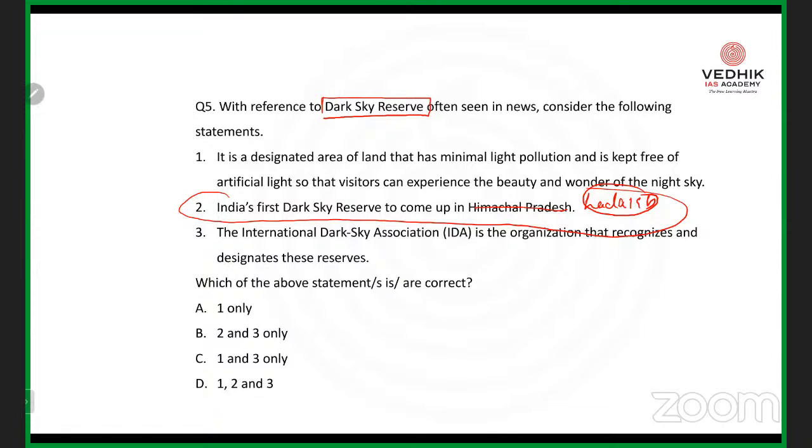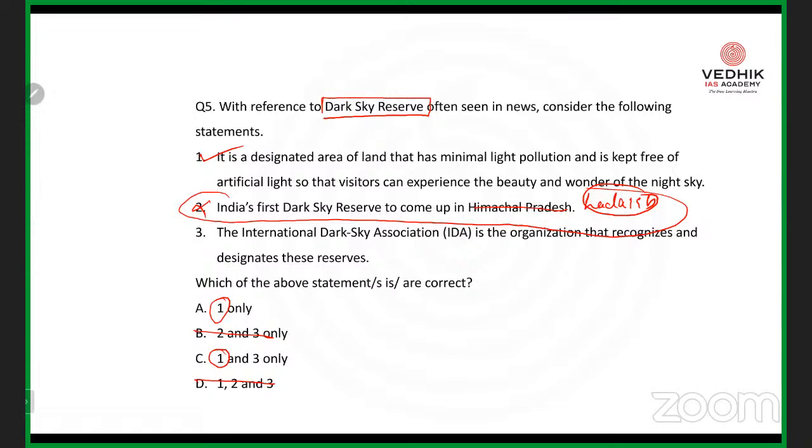When you go through the newspaper and notice that the new dark sky reserve is going to come up in the Ladakh region, obviously the second statement is wrong. If the second statement is wrong, you are supposed to eliminate option B and option D, right? Then only two options are left, either one only or 1 and 3 only. From that itself, you can say the first statement is correct.